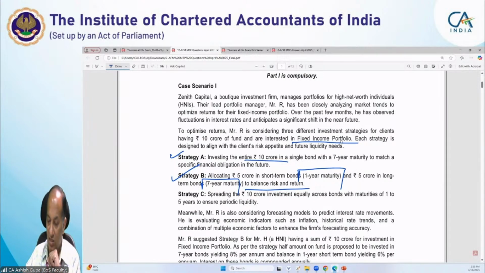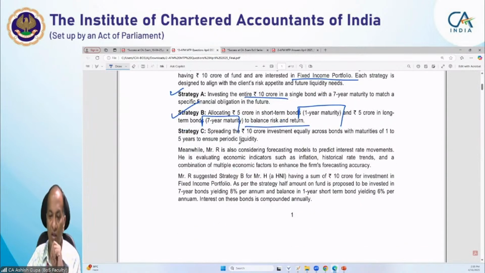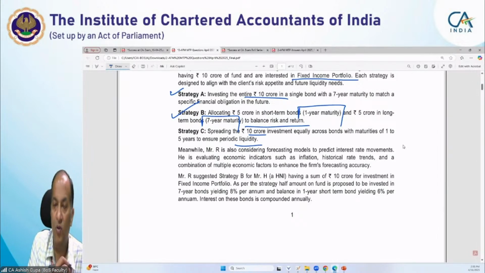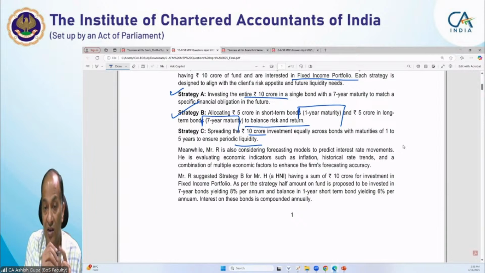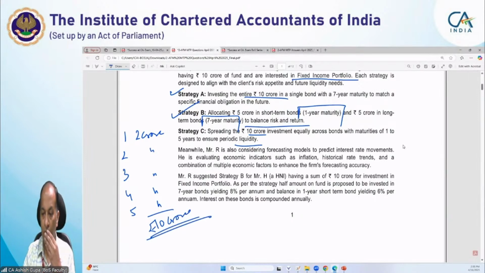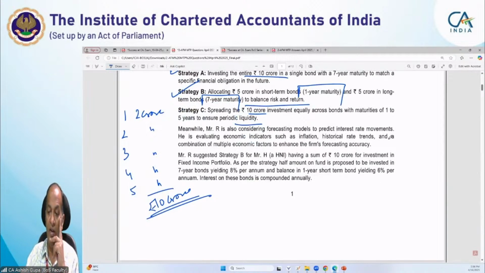Now, strategy C: spreading the rupees 10 crore investment equally across bonds with maturities of 1 to 5 years to ensure periodic liquidity. So here what it is doing is allocating the 10 crore across 5 years. So for 1 year, 2 years, 3 years, it is allocating say 2 crore each. Okay.